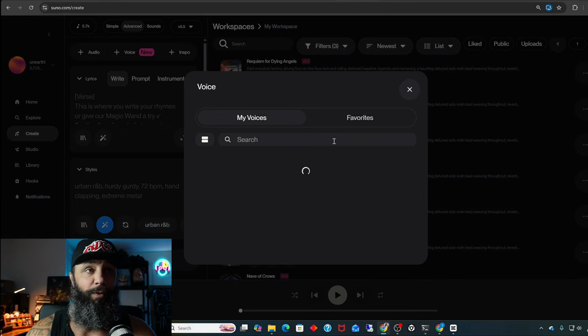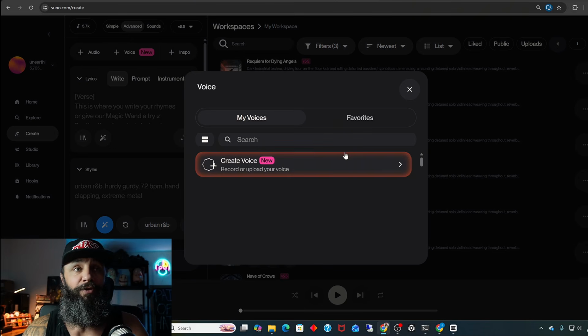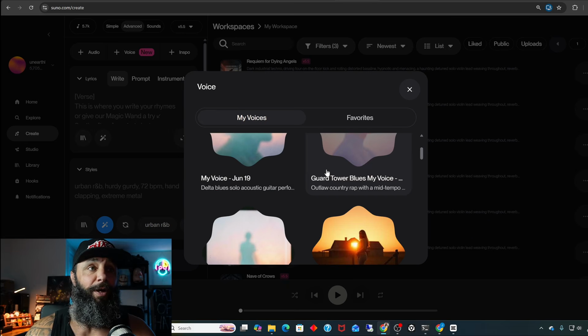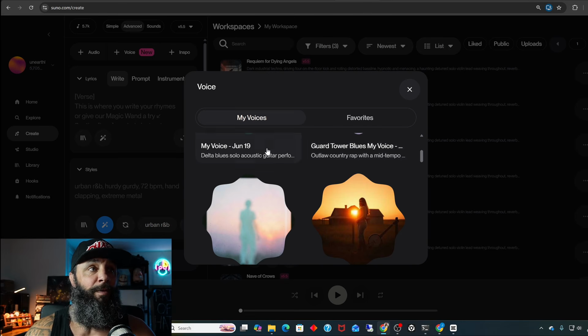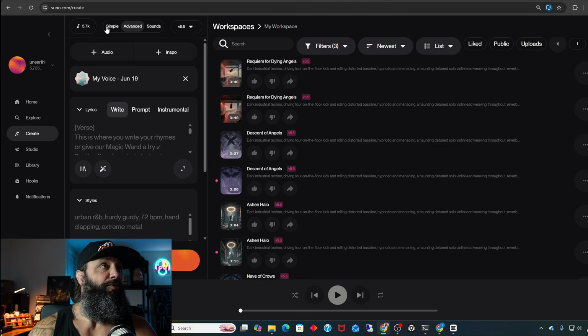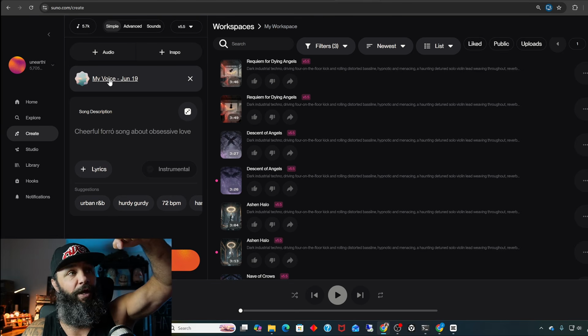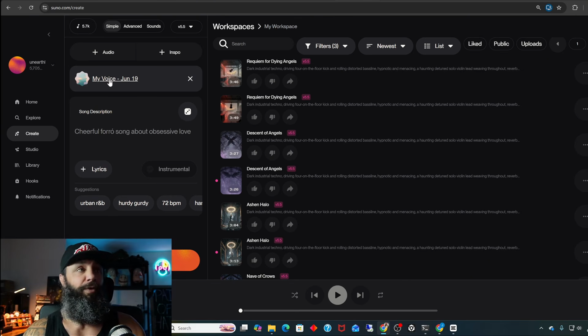And if you want, you can create a voice, sing, get that uploaded, generate a new voice and go through the process. But we're going to use my recorded voice right here. And then we're going to go to simple mode, and that way it has my voice. This basically takes my voice and gives the machine a prompt for it to follow as well.